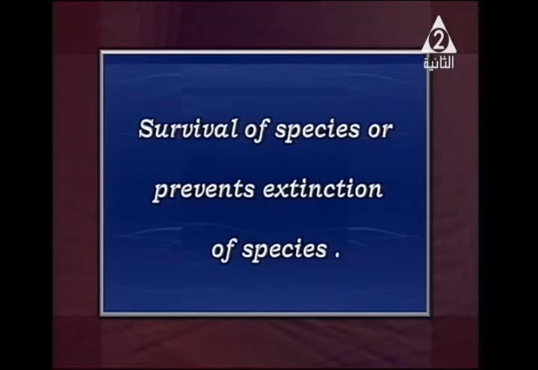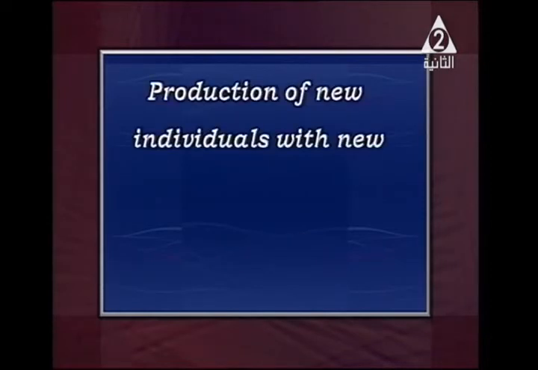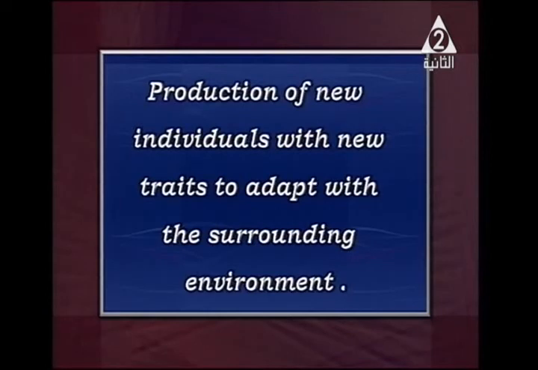Like survival of species, or preventing extinction of species. Extinction means they are dying out, like dinosaurs, which absolutely disappeared. This is the meaning of extinction of species. And also production of new individuals, new offspring with new traits to adapt to the surrounding environment. We have a lot of importances, but right now we're going to learn something new, which is